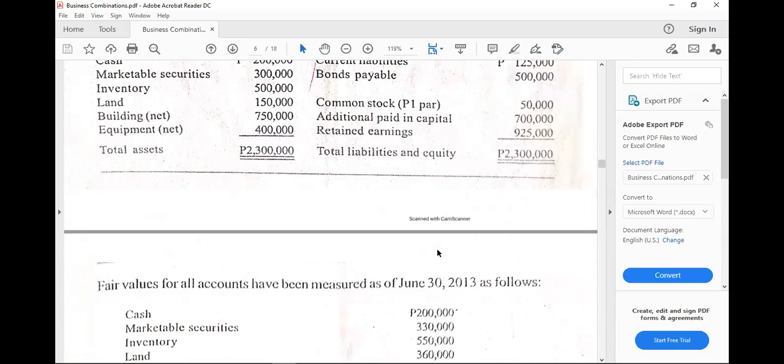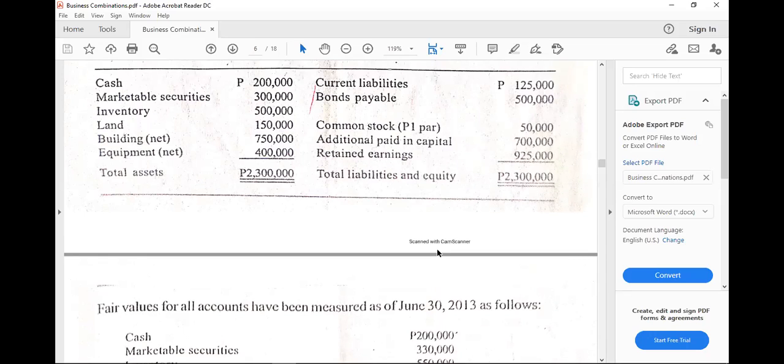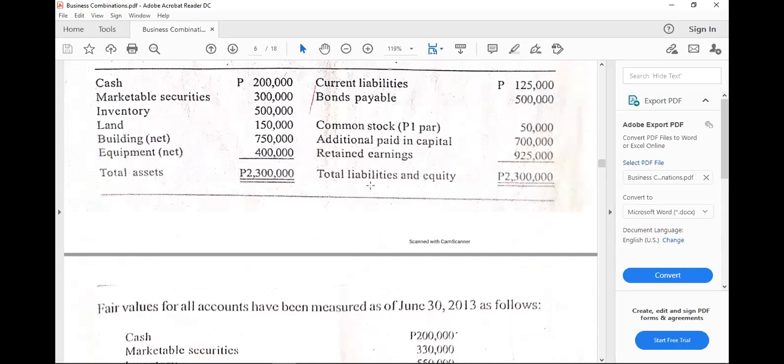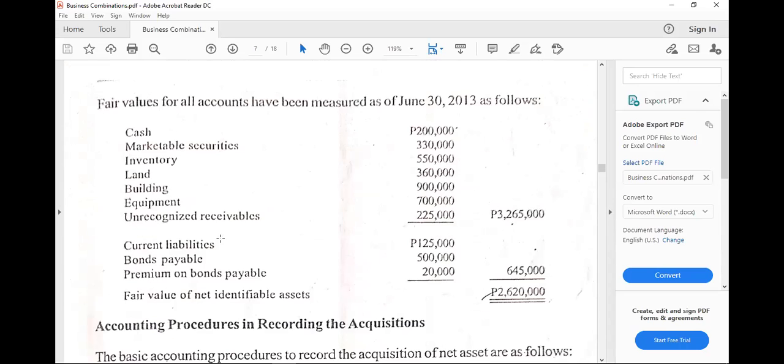In other words, fair values would be equal to book values if there is no additional information given in the problem. But of course, in real life, there is a rebuttable presumption under IFRS 13 that we can determine the fair values of assets and liabilities. So you have here cash and all items here, because they are identifiable assets, minus the liabilities.